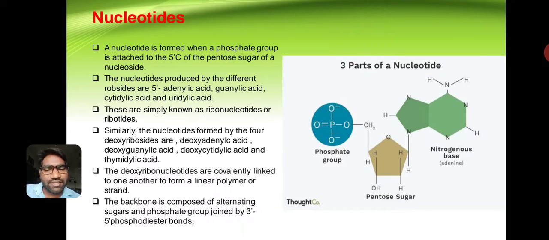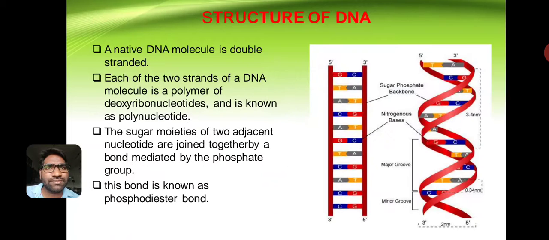Nucleotides are made up of pentose sugars, nitrogen bases, and phosphate groups. These are the three components of nucleotides. Generally, the pentose sugars and phosphate groups are linked to each other by phosphodiester bonds.